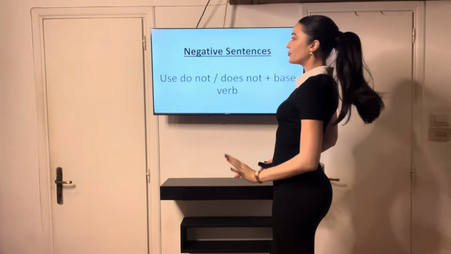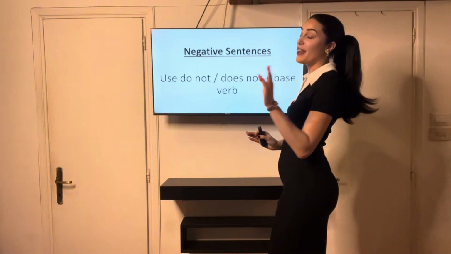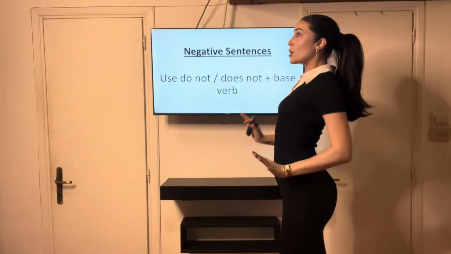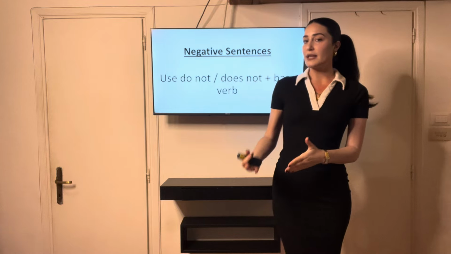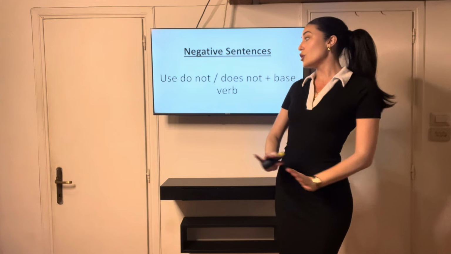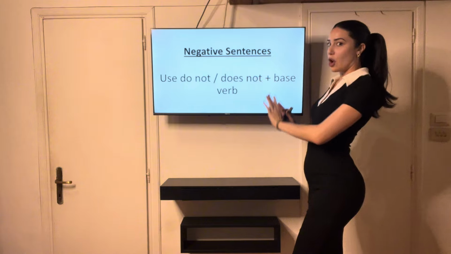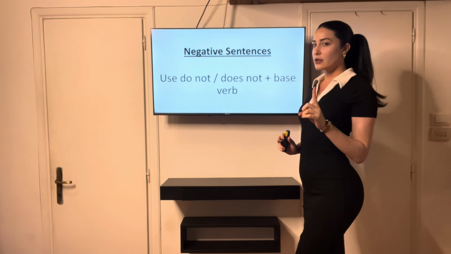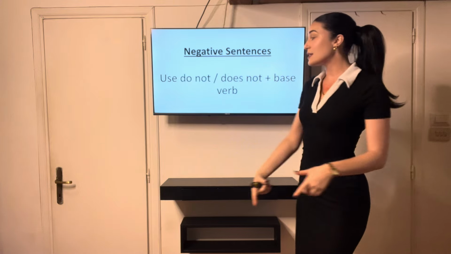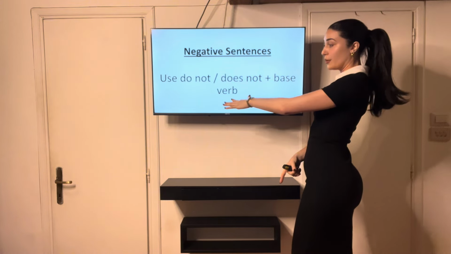Let's move on. Let's now talk about the negative sentences, okay? Now, when we are talking about negative sentences, so things you do not do, we use do not or does not. So remember that. Do not, does not, plus the base verb, okay?